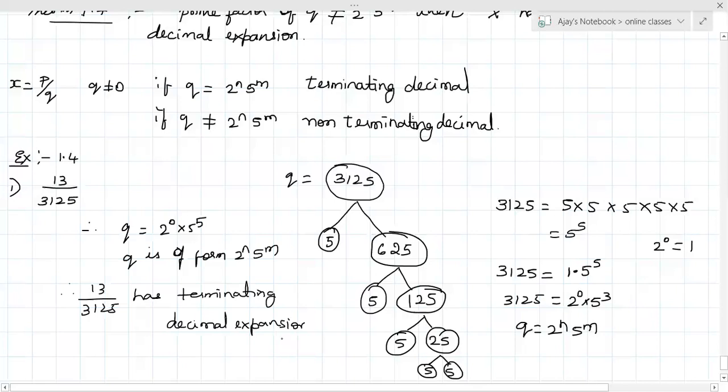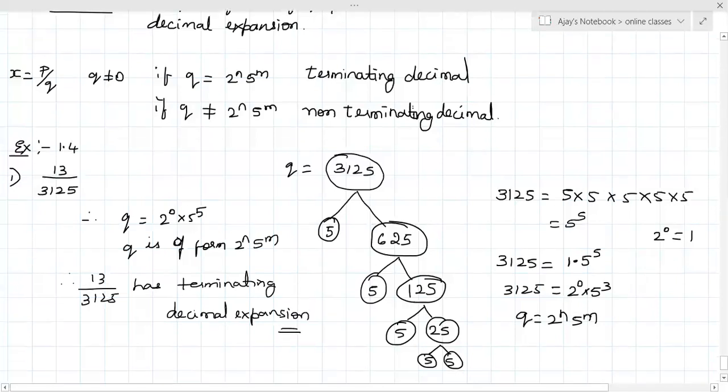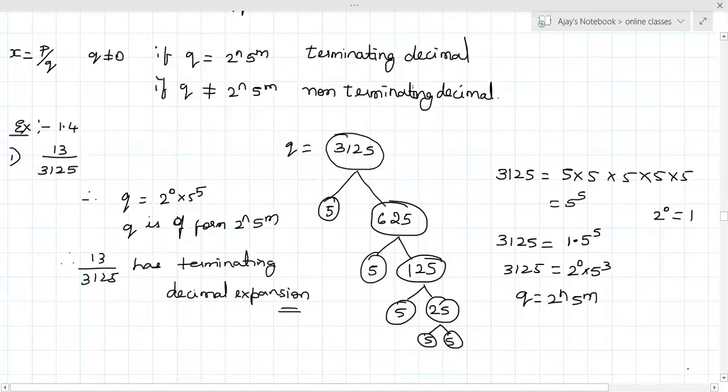Understood? So first we have to find the prime factors of Q. After finding the prime factors, if they are in the form of 2 power n and 5 power m, then the given rational number has a terminating decimal expansion. Understood? Write down, copy down.